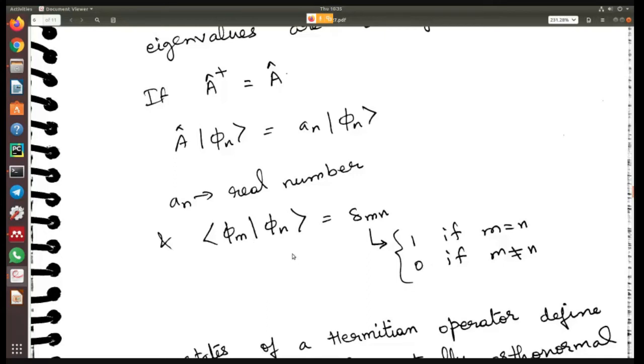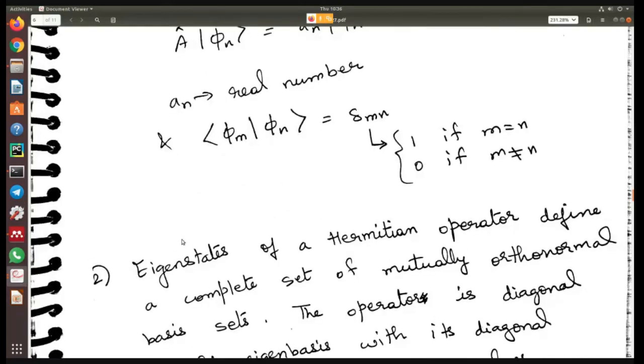So this is an important theorem to remember. Obviously, there's a proof of this theorem also, but I'm not really going to go into that. You can see the proof in the book.